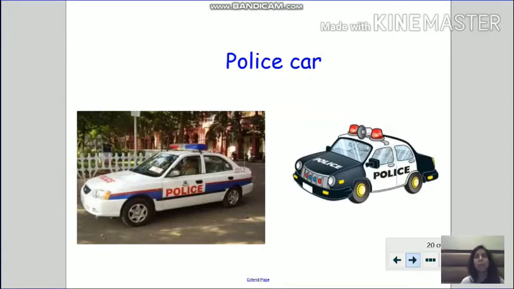No, we can't. Okay, so a police car is again an emergency transport. It has a siren and only policemen travel in a police car.